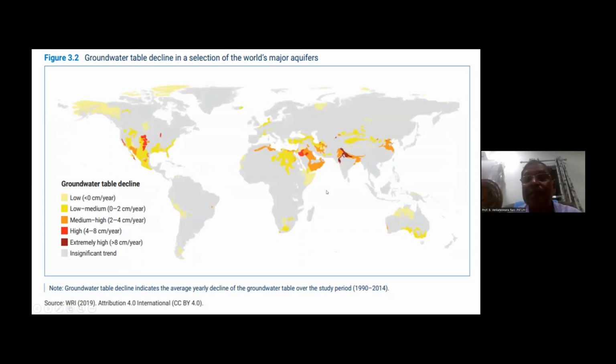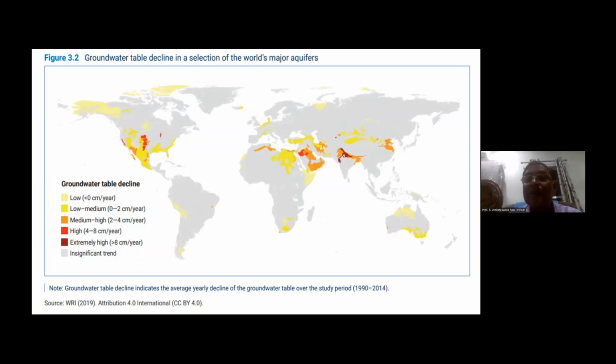One of the most disturbing cases, the Indo-Gangetic plain, is one of the most rapidly declining groundwater regions, more than 8 centimeters projected, compared to many other places. This was confirmed by recent gravity studies by NGRI, Tiwari et al. So this is one of the situations.